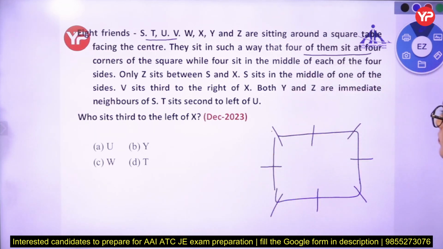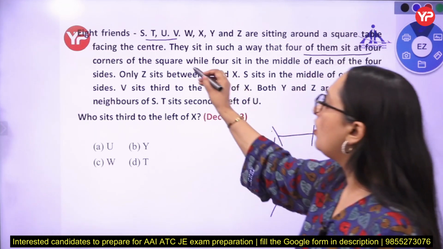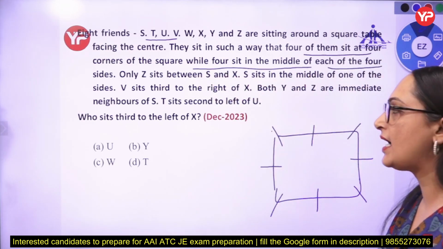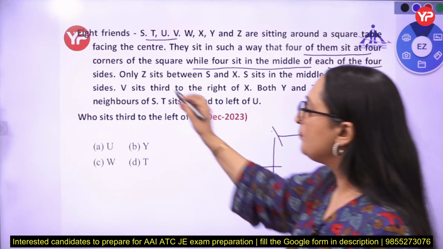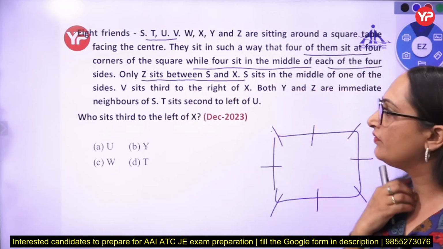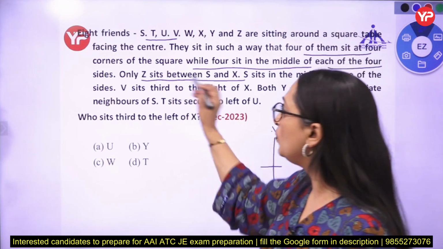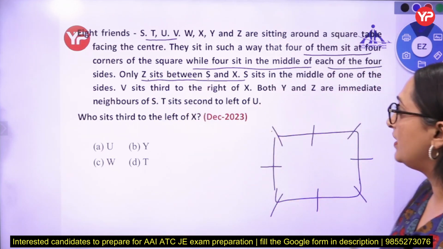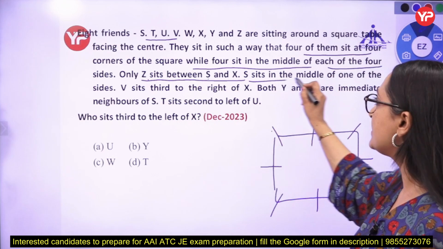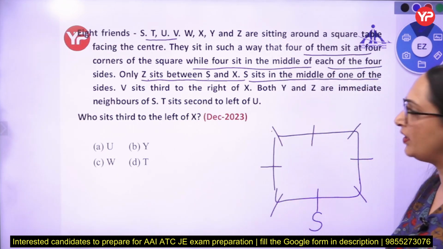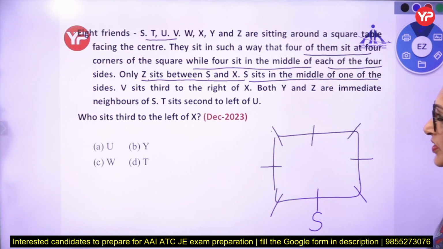Now, corners of a square, while 4 sit in the middle of each of the 4 sides. Only Z sits between S and X. This is not definite information. So in this line we don't know whether S is left of Z or right of Z. Now S sits in the middle of one of the sides. This is definite information.